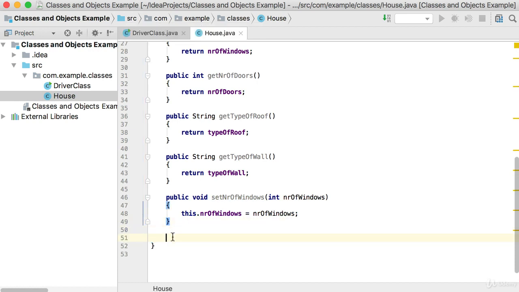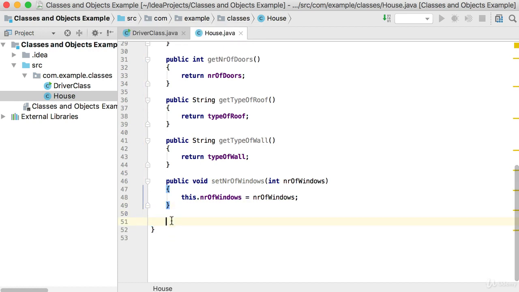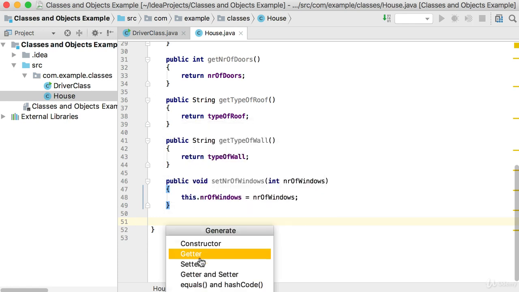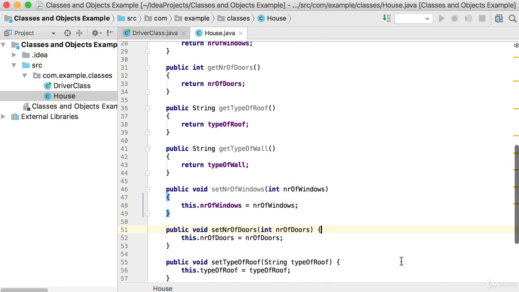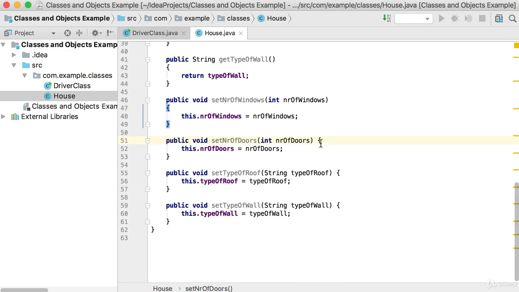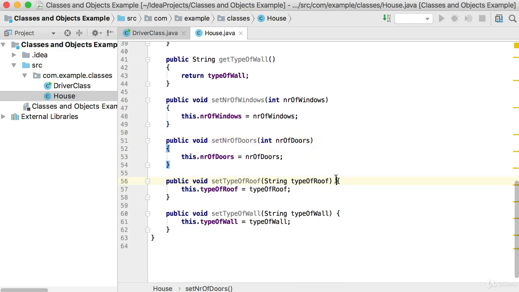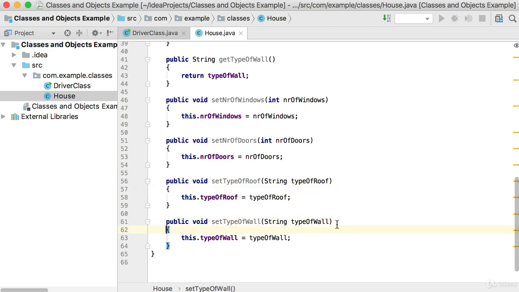So I can then go again for the rest of them. I can just right click and say generate. I want the setters this time. Choose the 3 remaining setters and say OK. And you can see it was generated exactly the same way as the very first one. So let's just quickly look at them.